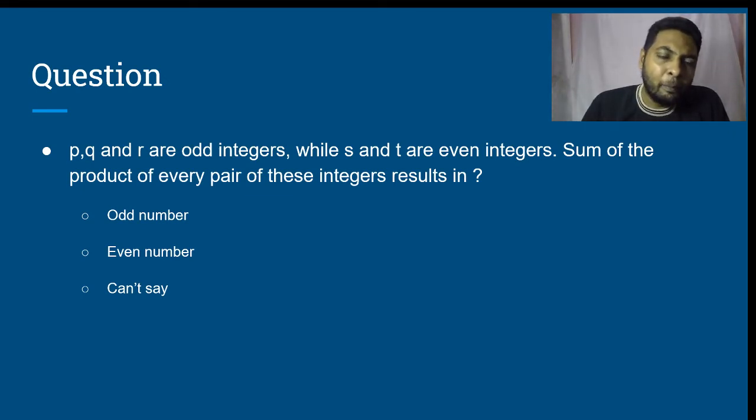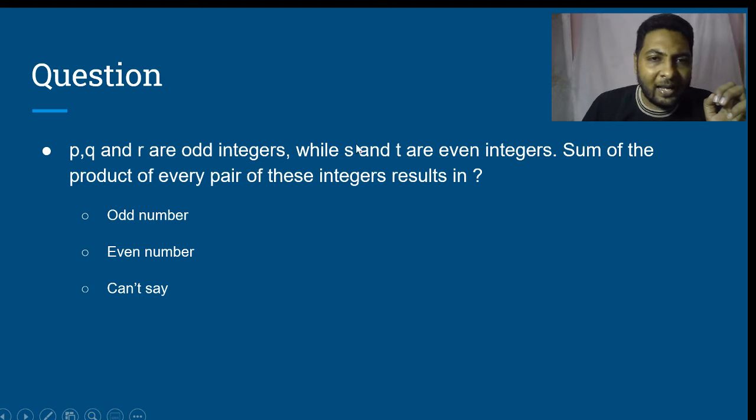PQ, PR, PS, PT, QR, QS, QT, RS, RT, ST. These are the 10 pairs.